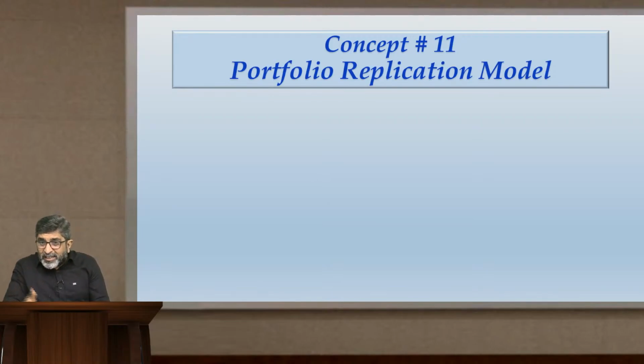Now you create another portfolio using options, basically using a combination of a call option and money simultaneously invested into risk-free investments. With the combination of those two, you can create a replica of holding the share.